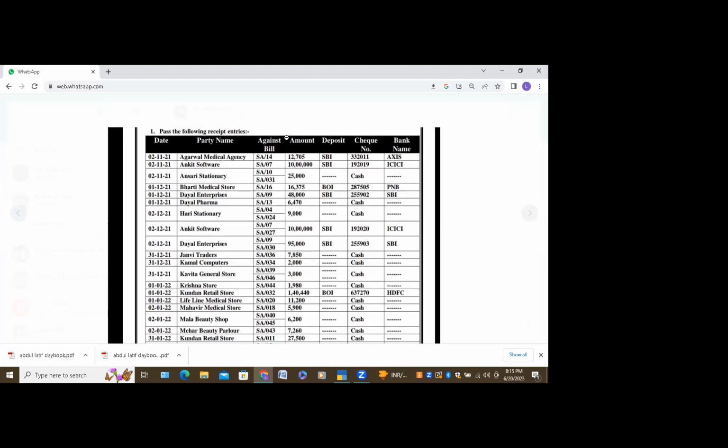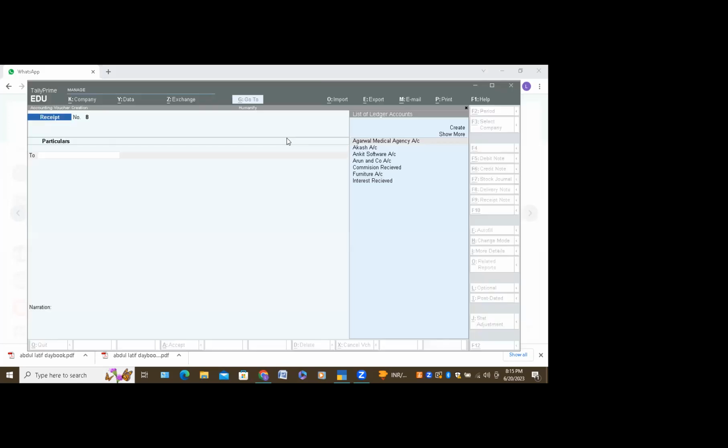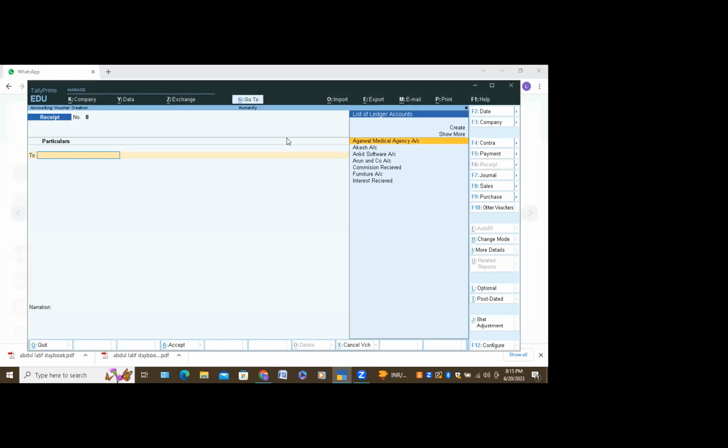Ma'am, my question was, here we are given Axis Bank, but we don't have any Axis Bank account, ma'am. You are not having an account in the party's bank, Axis Bank. If you want to deposit, you have to deposit in the payment voucher. You are not doing a payment voucher. You are doing a receipt voucher. Here only received transactions you have to enter. How you are receiving a transaction, Agarwal is giving, how he is giving, which check he is giving. Only those details you will enter in the receipt voucher.